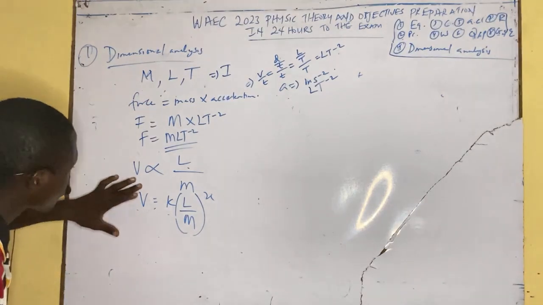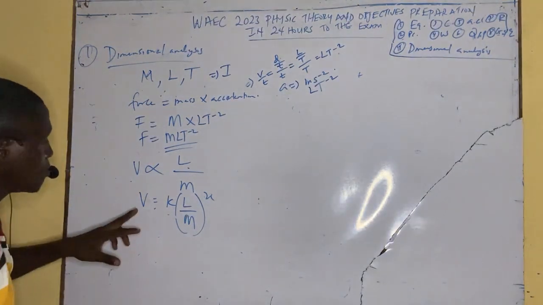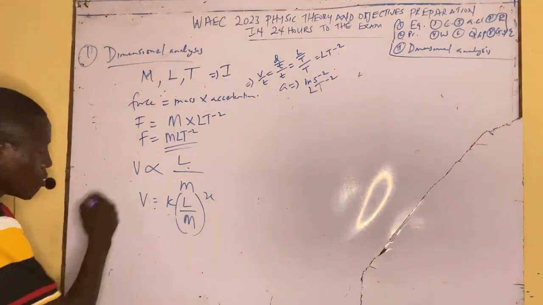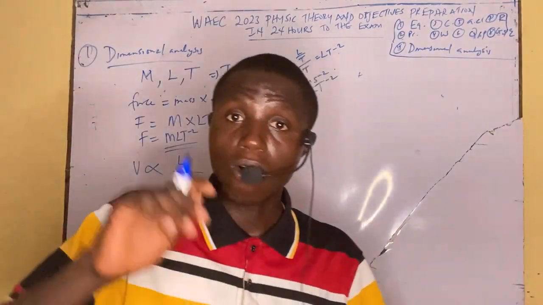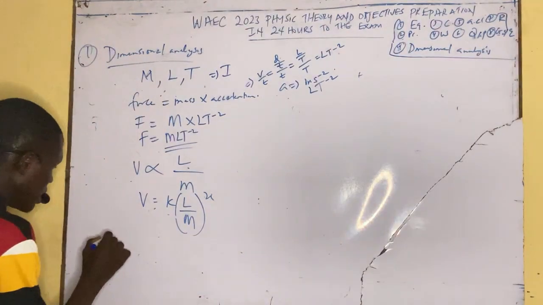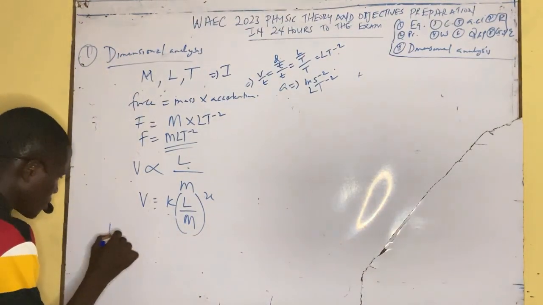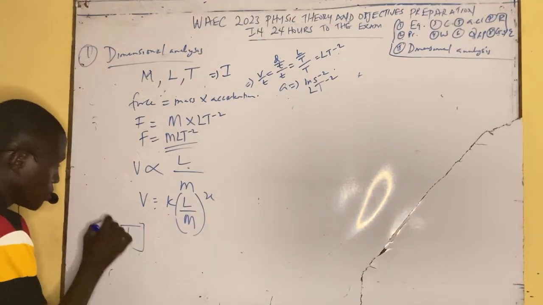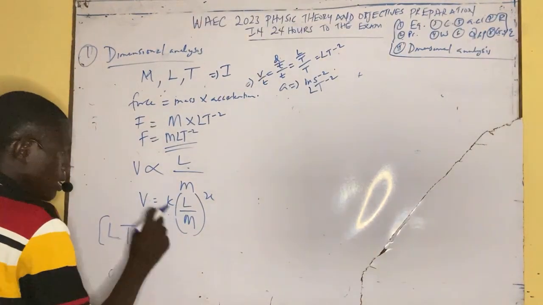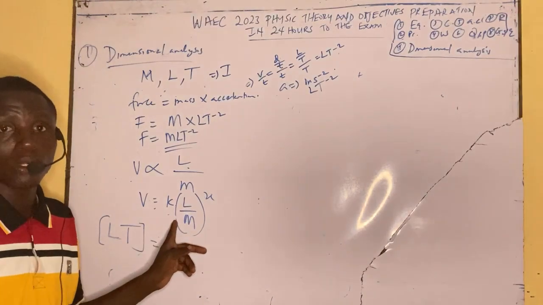What you are going to do is find the dimension of velocity, which is what? Meters per second. The unit of velocity is meters per second, that is distance over time. L over T. So you put it in bracket equal to, as I told you, it depends on how they give this one.